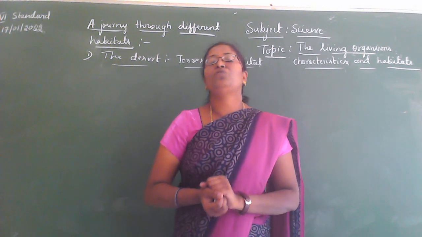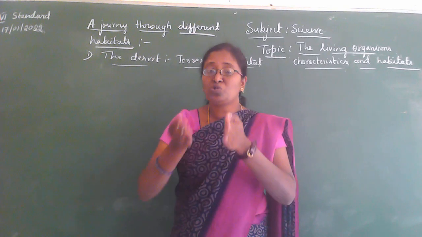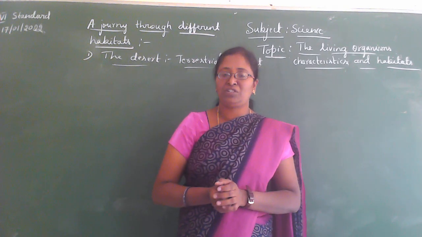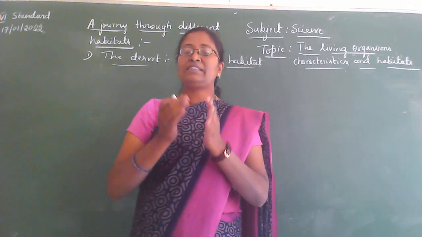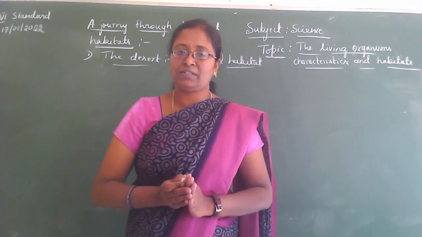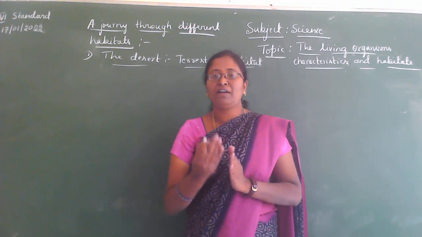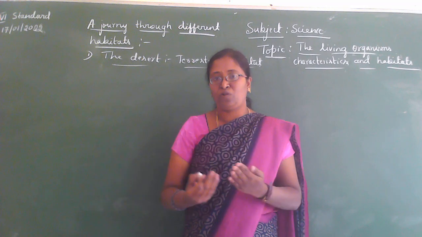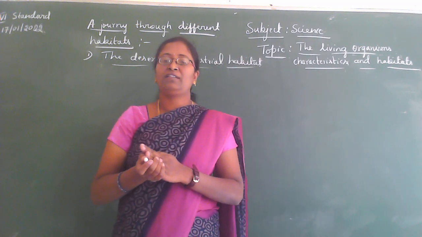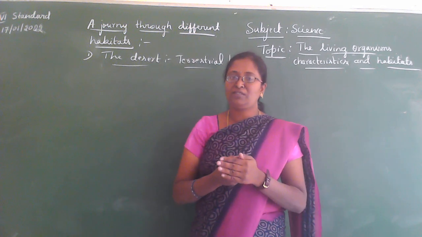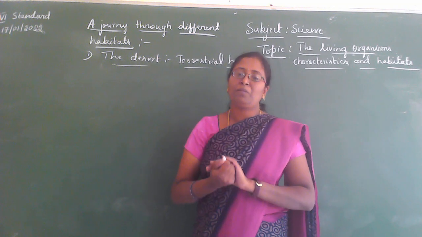So the living things make their adaptations to survive in that region. Here in the desert region there are some abiotic factors, so to live there, the living things make changes in their body structure to adapt to these surroundings.